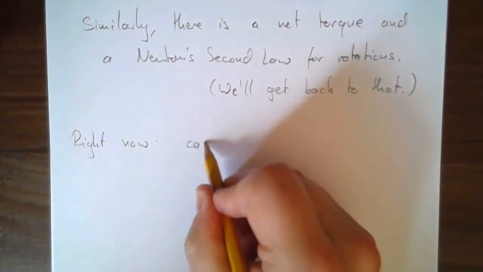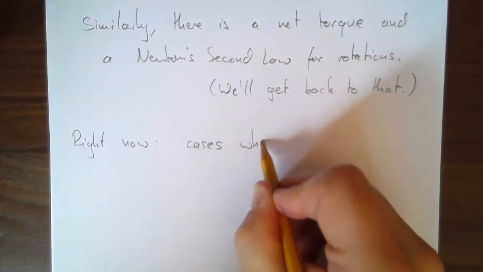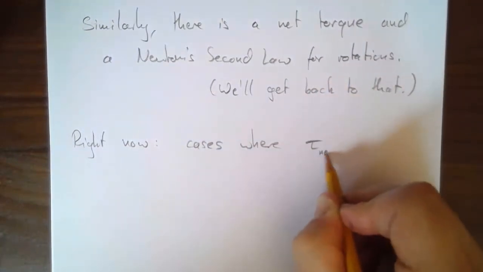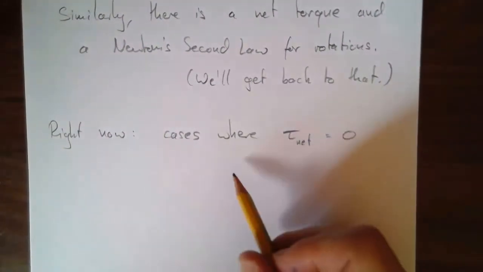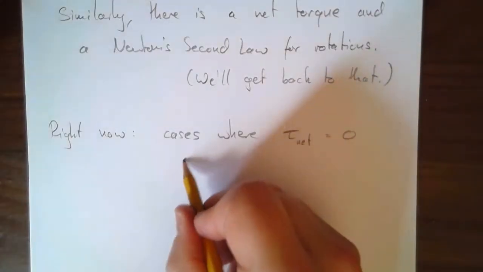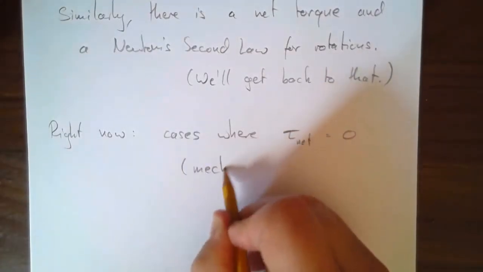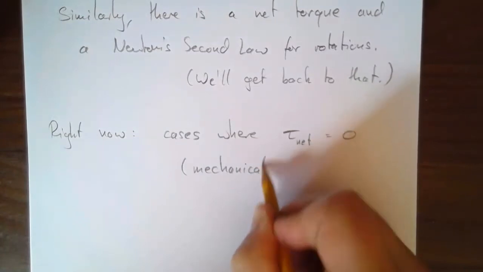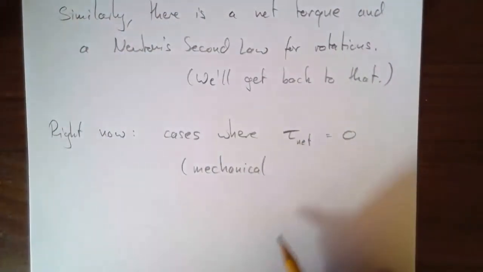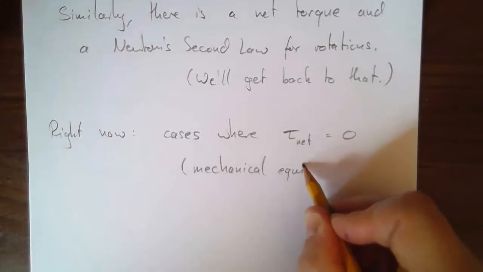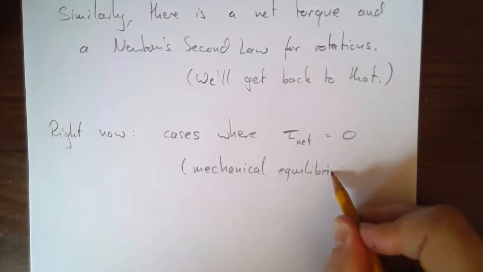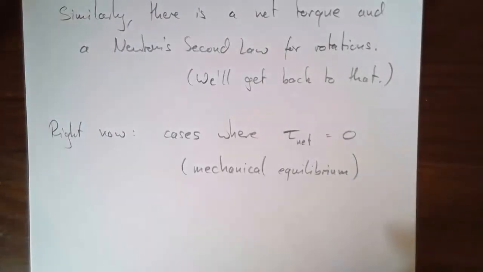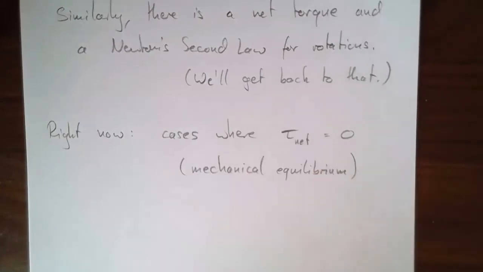Cases where the net torque is 0. The net torque, I'm going to write it like this, equals 0. So-called mechanical equilibrium. In the past, you met mechanical equilibrium in the context of forces cancelling each other out. The box being pushed along a floor at a constant velocity is mechanical equilibrium. Something hanging from a cable without moving is mechanical equilibrium. In that case, we'd say static equilibrium if it's not moving at all.